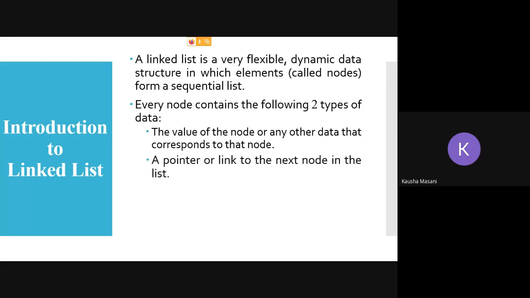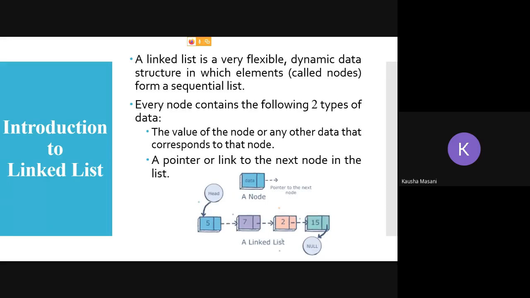The second part is the pointer. What is the role of this pointer? This pointer is going to point towards the next node in the line. That creates a linkage, and that's why the structure is called a linked list. It is somewhat like this. If you can see in this diagram, this is the node. The node has one data part and a pointer which points to the next node.